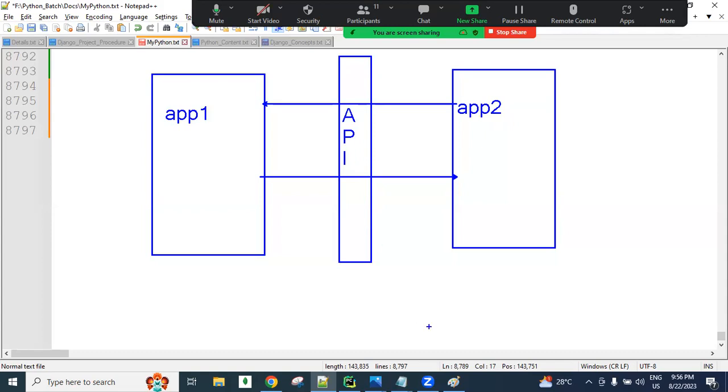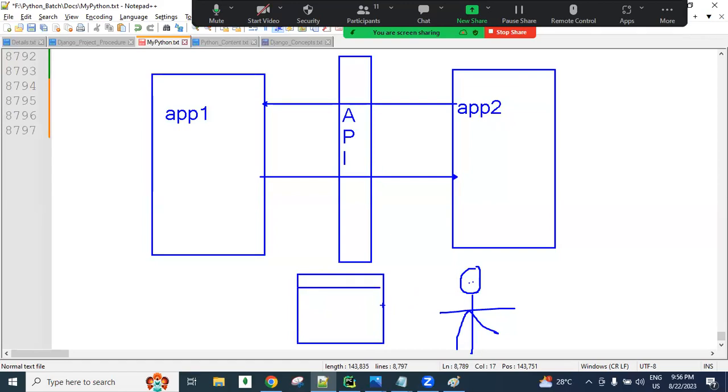If it is a human being, guys, here is one person. This person wants to interact with application one, so he requires a browser. The user sends the request using the browser, and that request comes directly to this application, which performs the required action.